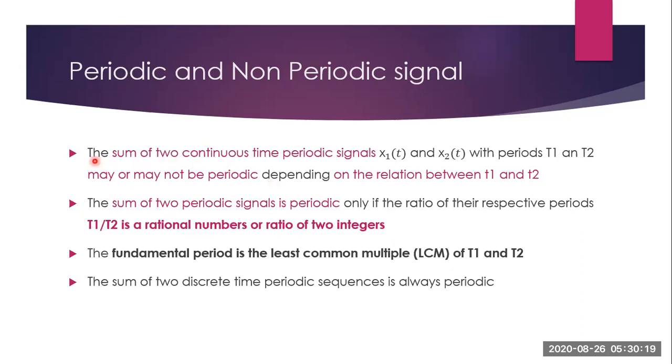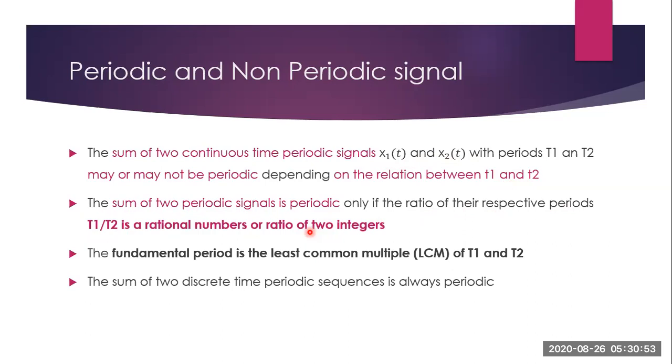The condition is that the sum of two continuous time periodic signals x1 of t and x2 of t with periods T1 and T2 may or may not be periodic depending on the relation between T1 and T2. T1 and T2 are the time periods of the signals x1 of t and x2 of t respectively. The sum of these two periodic signals is periodic only if the ratio of their respective periods, that is T1 by T2, is a rational number or a ratio of two integers.